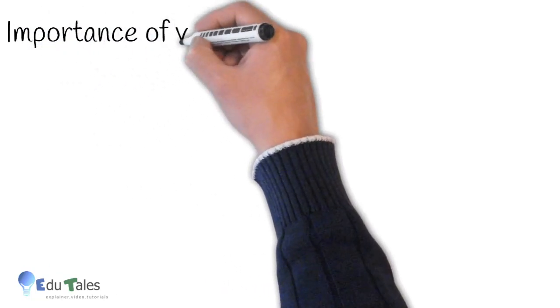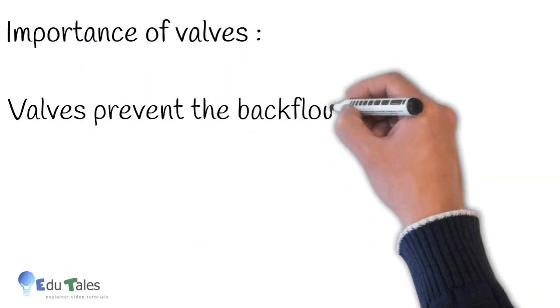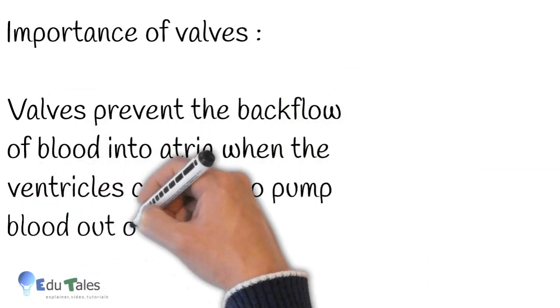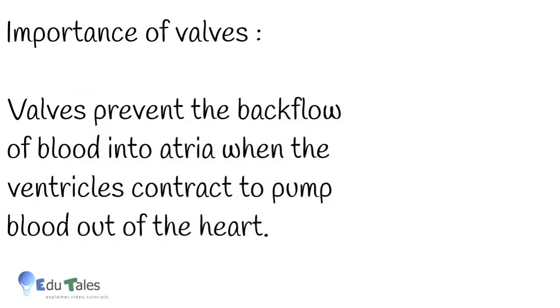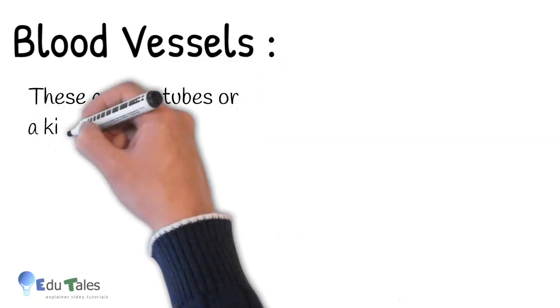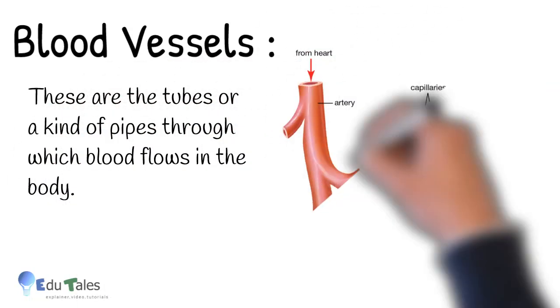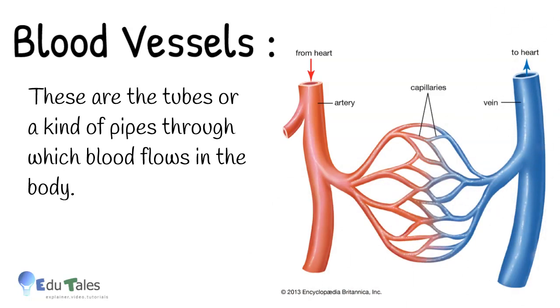So, there might be a question: what is the importance of these valves? Valves prevent the backflow of blood into atria when the ventricles contract to pump blood out of the heart. Now, what are blood vessels? These are the tubes or a kind of pipes through which blood flows in the body. They are of three types: arteries, veins, and capillaries.